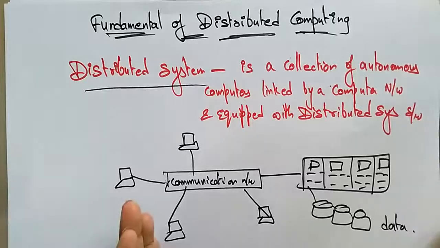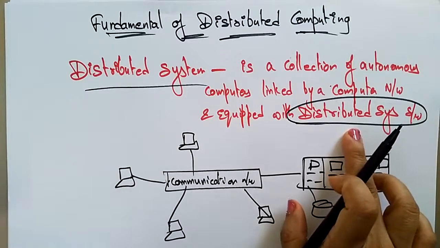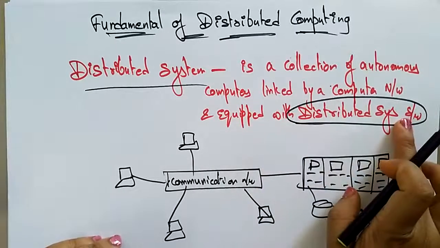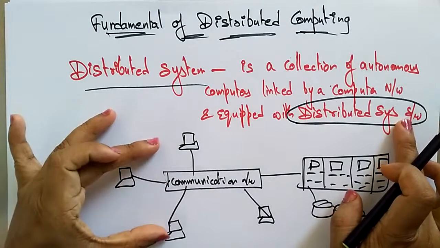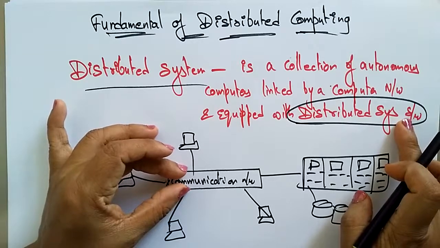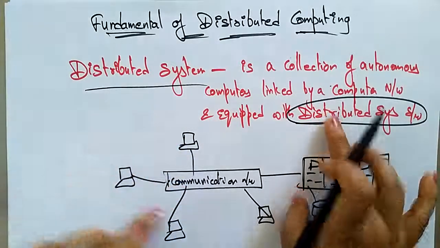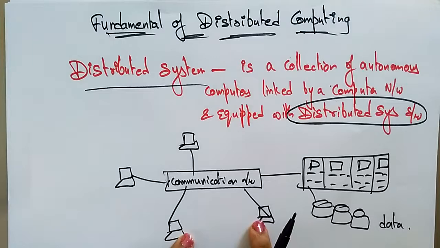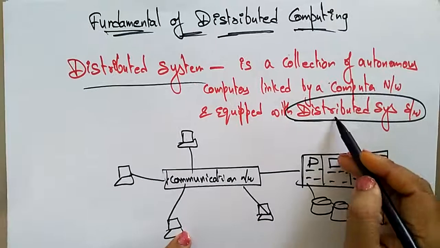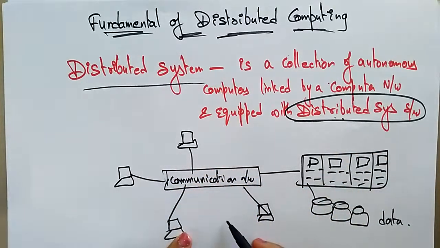What exactly is the role of this distributed system software? I said these computers are linked by a communication network. Why are they linked? Because they are equipped with distributed system software. This enables all these computers to coordinate their activities. The main use of this software is to coordinate the activities of different computers and to share the resources of the system: hardware, software, and the data.